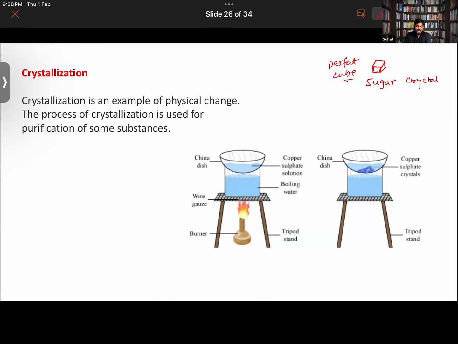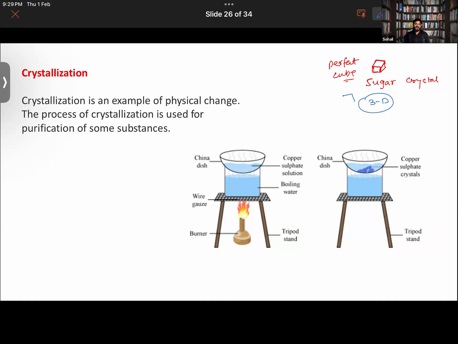The arrangement of the atoms inside is such that it gives it a solid 3D shape. Getting it or not? Yes, certainly.